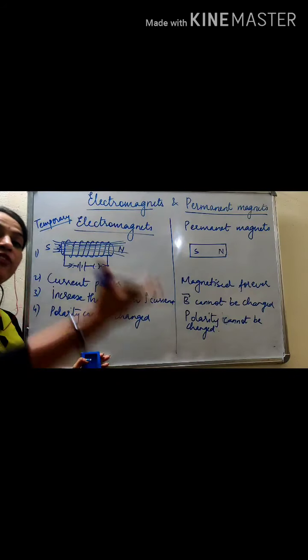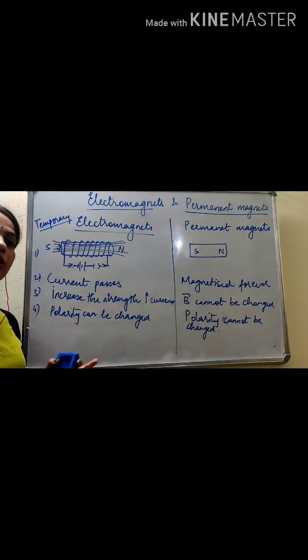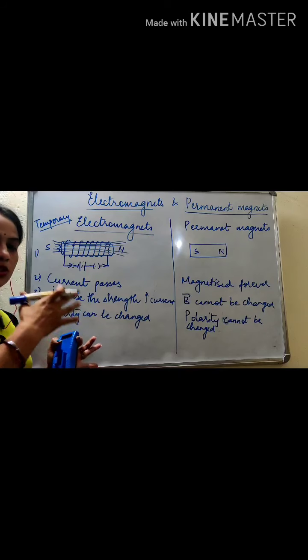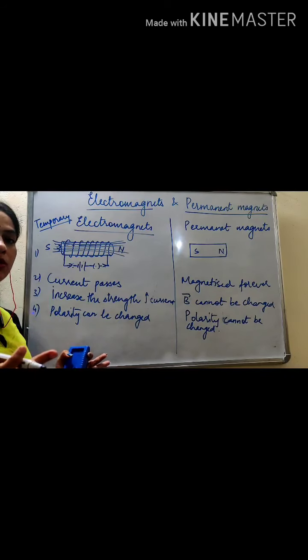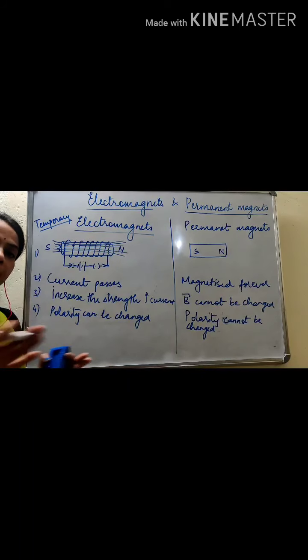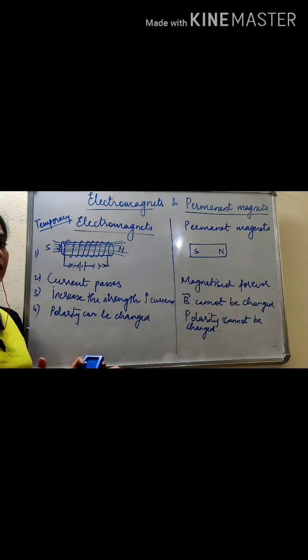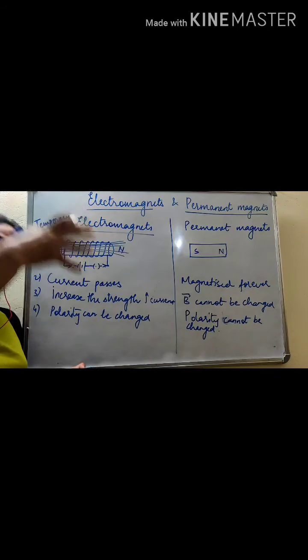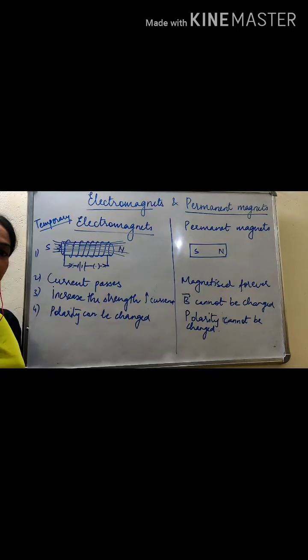Secondly, they are used to lift heavy loads of iron pieces. Wherever construction work is going on, heavy pillars of iron and big iron machineries have to be moved from one place to another. There these electromagnets are used to lift the iron pieces, pillars or machineries.